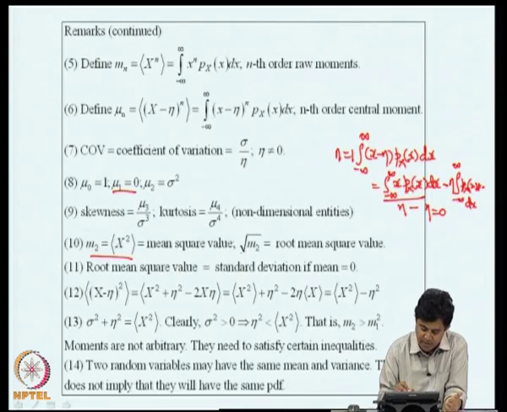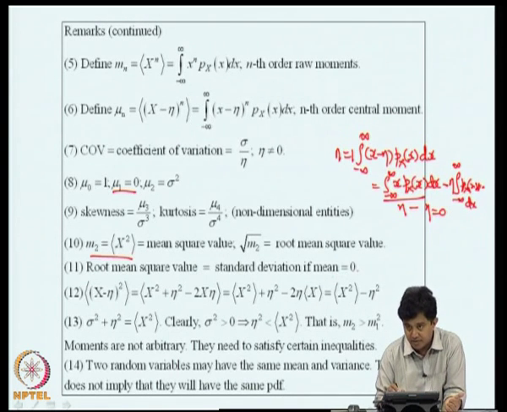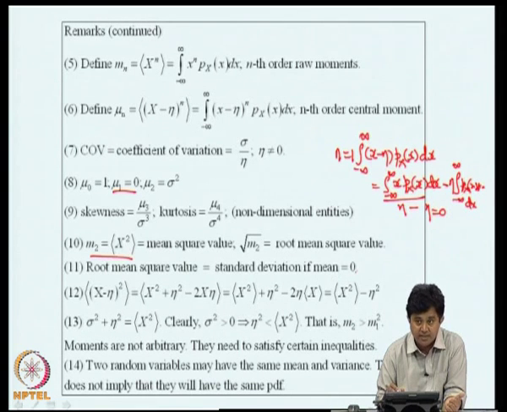Let us consider a situation where the mean is 0, in which case you can see that M_n will be equal to mu n because eta is 0. So, in that case M2 will be nothing but the variance, and therefore the root mean square in that case is nothing but the standard deviation if the mean is 0. If the mean is not 0, the standard deviation and root mean square value are different. The RMS value and standard deviation are synonymous if and only if the mean is 0.